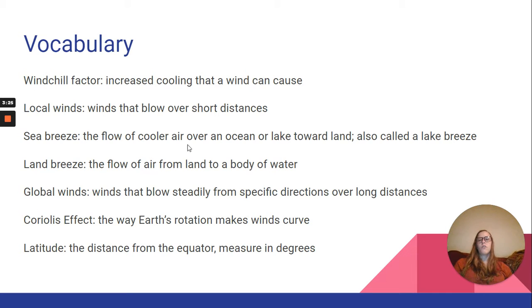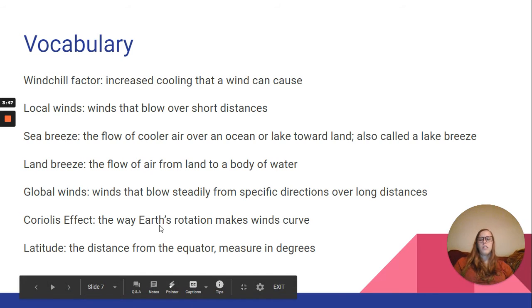Sea breeze is the flow of cooler air over an ocean or lake toward land, also called the lake breeze. A land breeze is the flow of air from land to a body of water. Global winds are winds that blow steadily from specific directions over long distances. The Coriolis Effect is the way Earth's rotation makes winds curve. Latitude is the distance from the equator, measured in degrees.